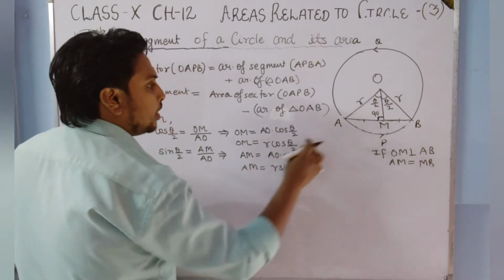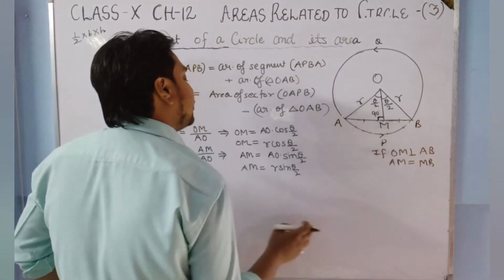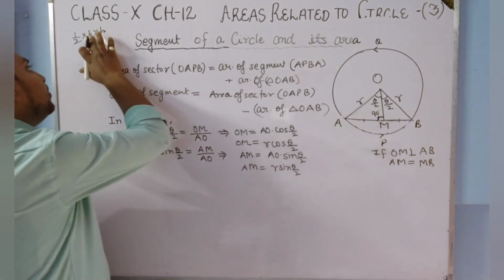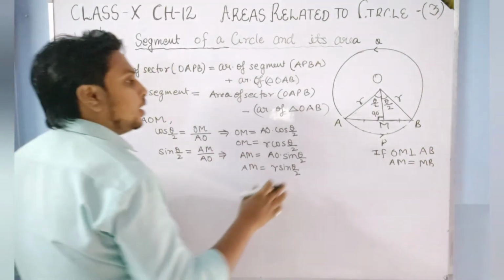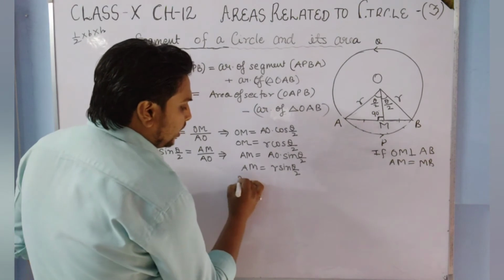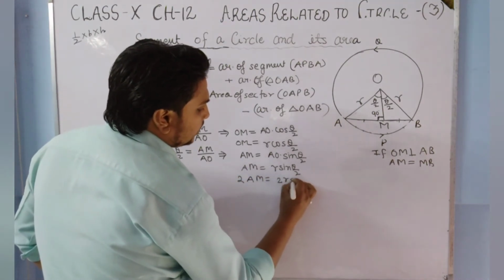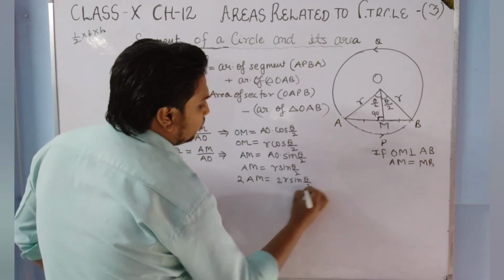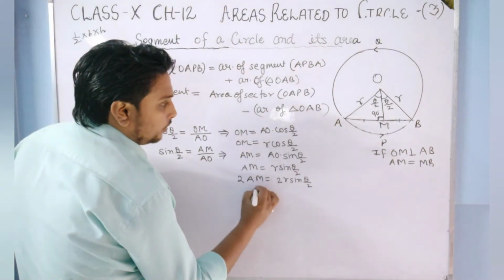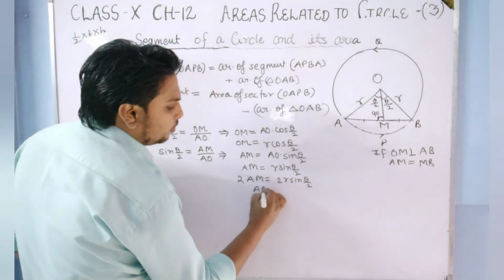But students, we have to find this whole AB now, because the base is AB. So to find the whole AB, we have to multiply by 2. So 2AM is equal to 2R sine theta by 2. Then 2AM will be equal to AB.